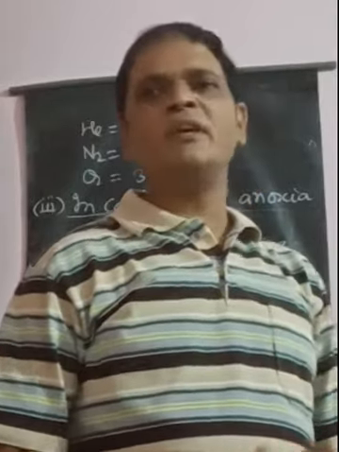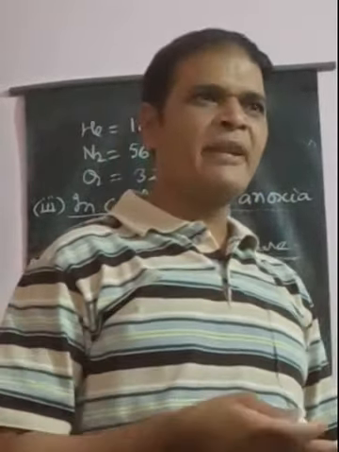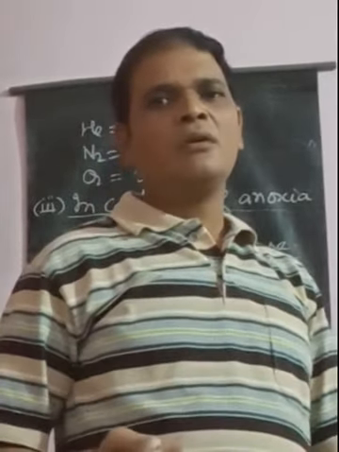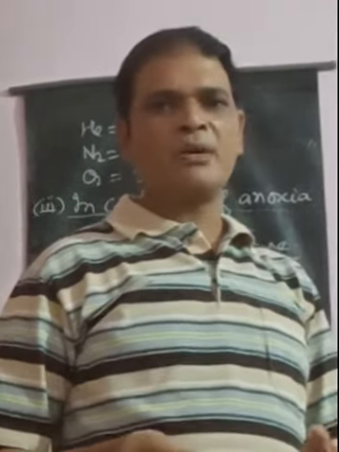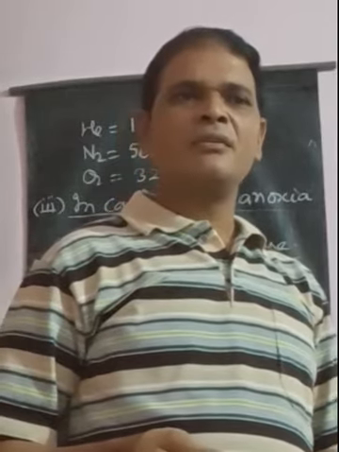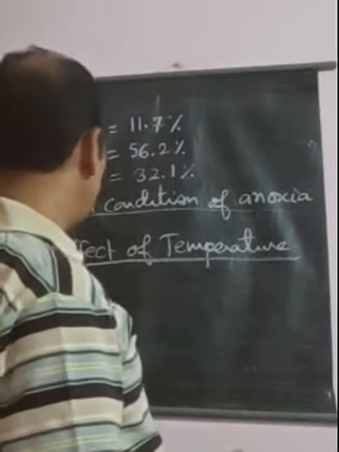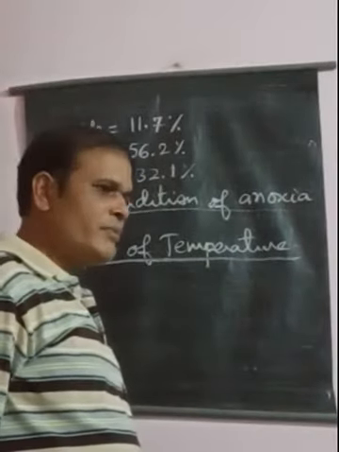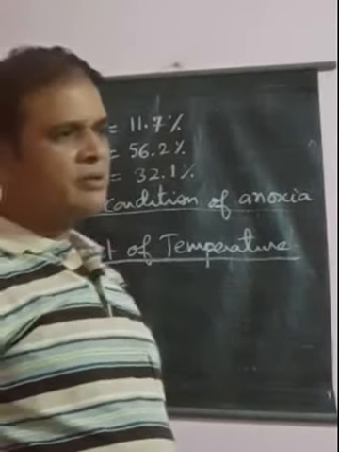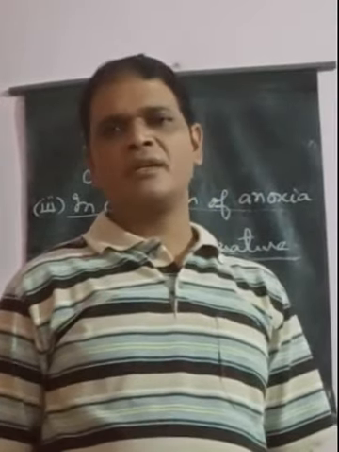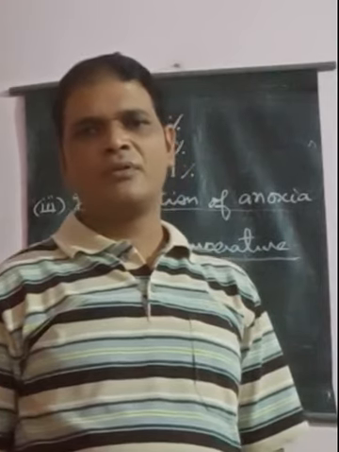We can take a very simple example: on opening a cold drink bottle, carbon dioxide fizzes out very quickly from the cold drink, and that is why the solubility of a gas in liquid decreases at high temperature. Further topics we will study in the next video. Thank you.